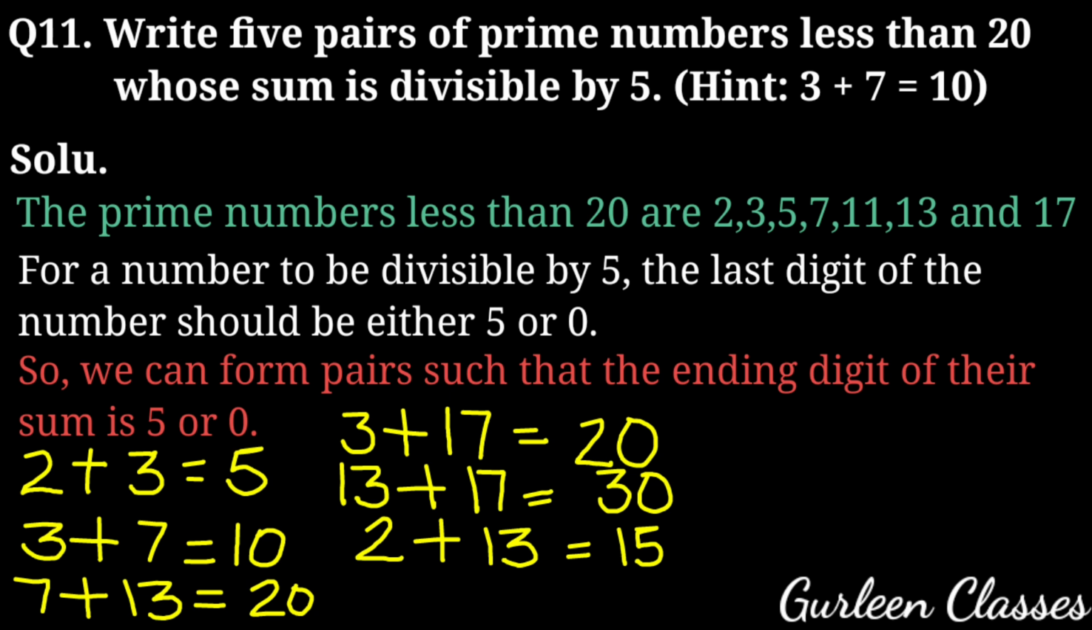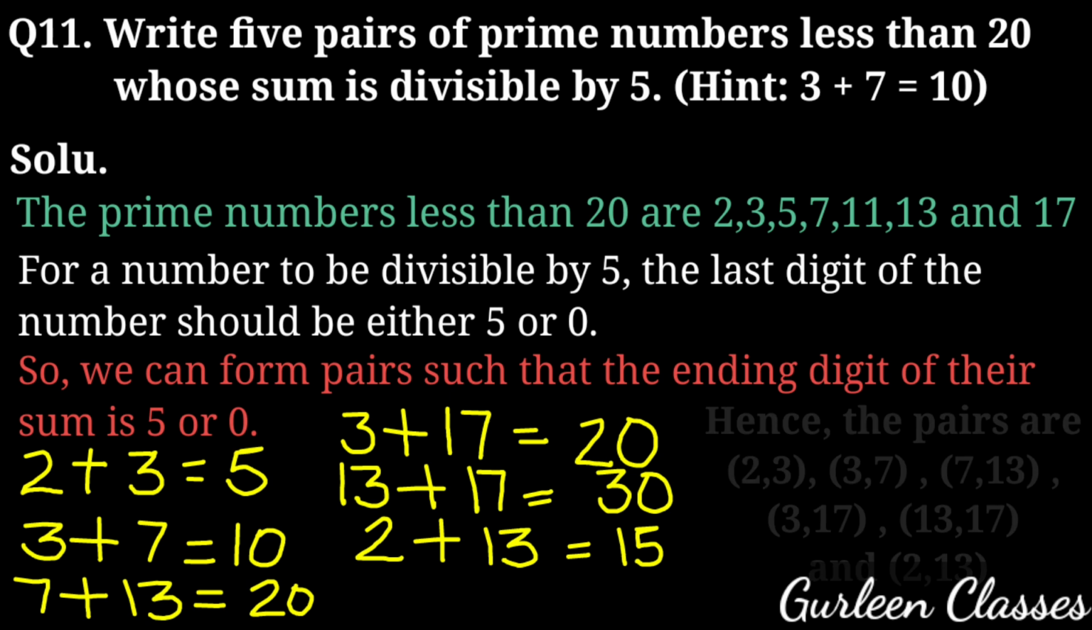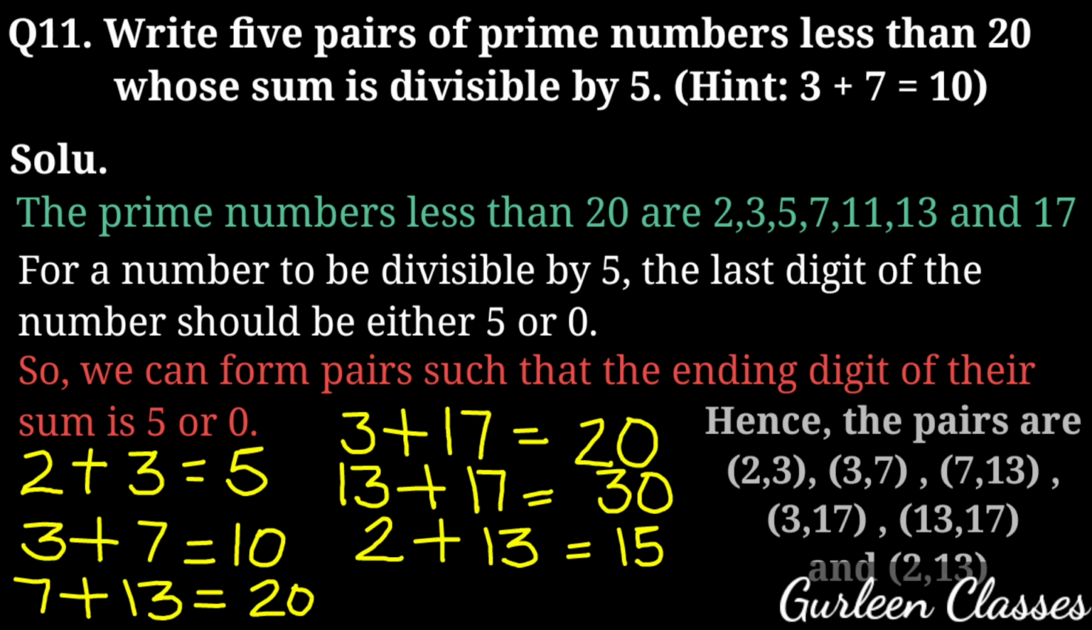So we got a few pairs. The 5 pairs are 2 and 3, 3 and 7, 7 and 13, 3 and 17, 13 and 17, and 2 and 13.